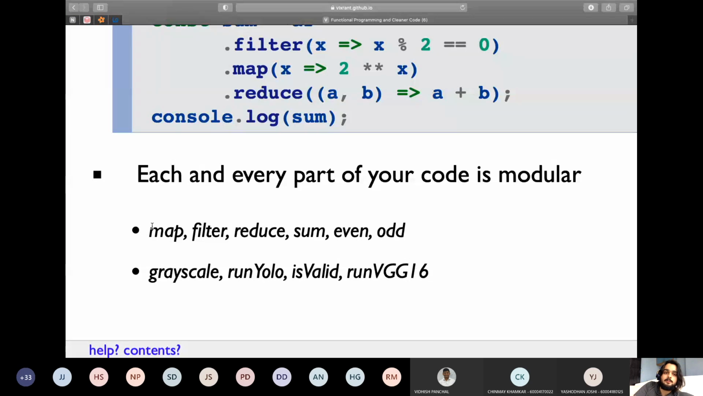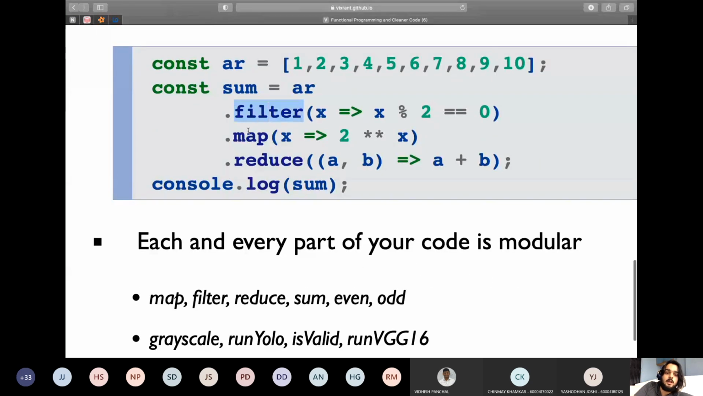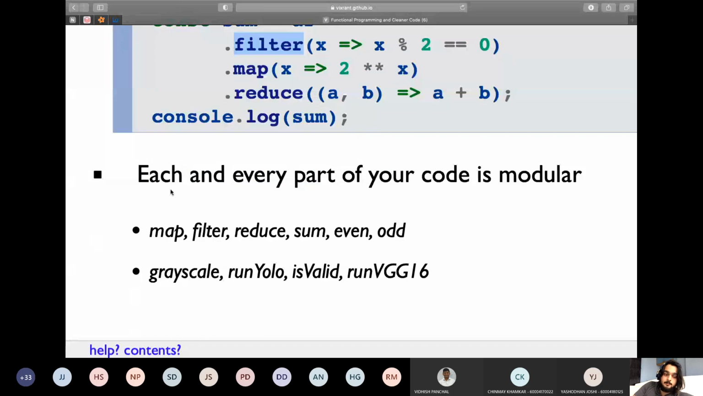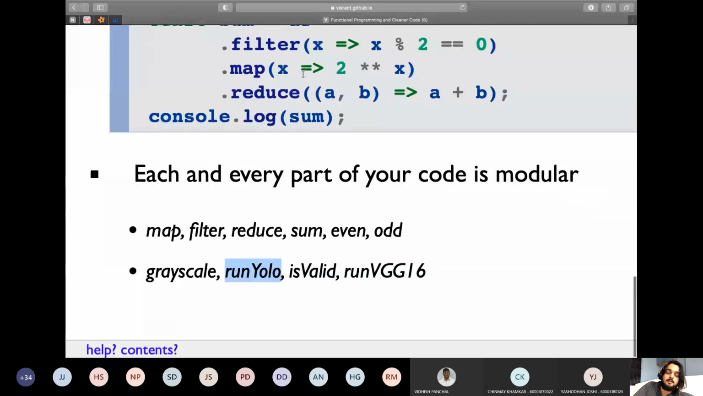All these functions like .filter, .map, .reduce are built into the languages. But you can create your own functions. Like if you're doing, let's say, machine learning, you can create a small function called run YOLO. And instead of map X, I can say map to YOLO. It will automatically run YOLO on each and every element of the array, or run VGG16. So you can create small portions of your code and then mix and match them to make a bigger project. That is the power of functional programming that I want to focus on.